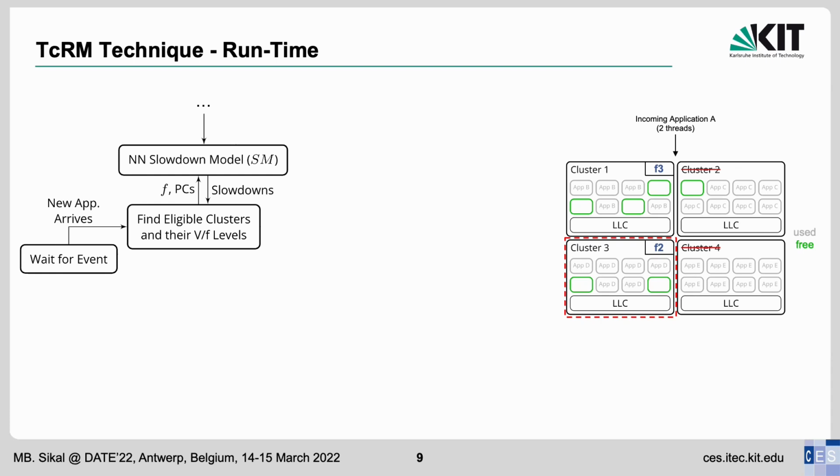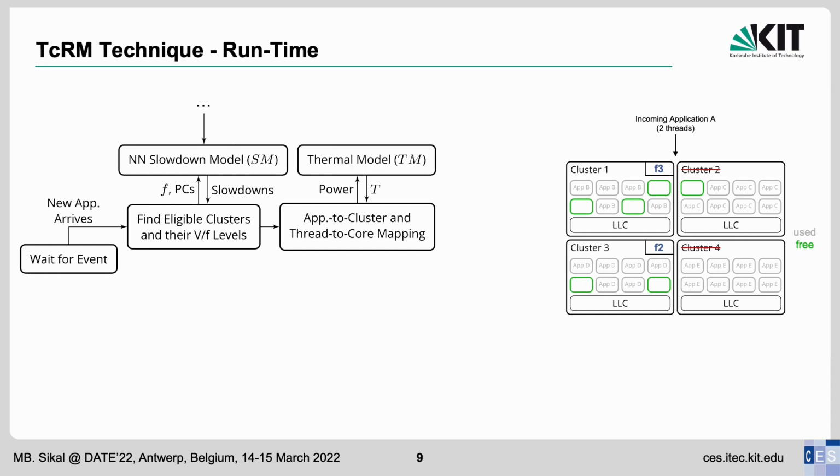This step does not only guarantee that performance constraints will be satisfied, but it is also a step towards temperature minimization, since we chose the minimum VF level that makes a cluster eligible. To further minimize temperature, we need to select, given the eligible clusters that we have found, the application to cluster, and the thread to core mapping that will result in the minimum chip temperature. For that, we use the well-known RC thermal model to estimate the steady-state temperature that will result from co-mapping the newly arrived application to each of the eligible clusters.